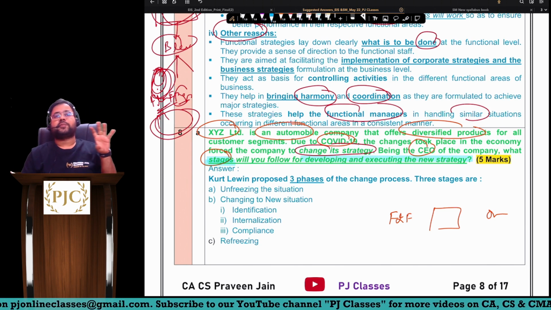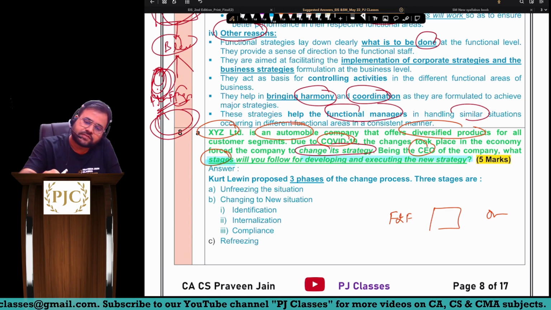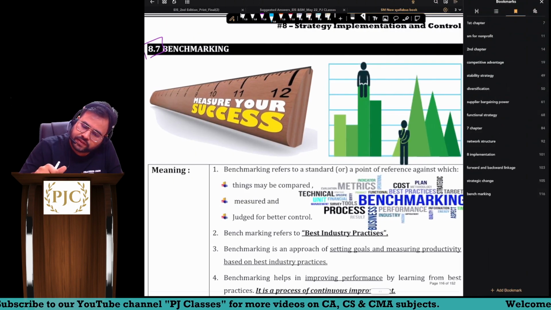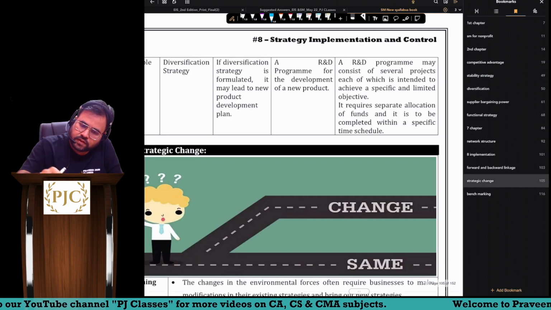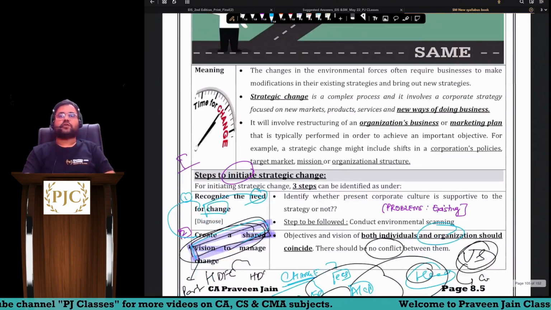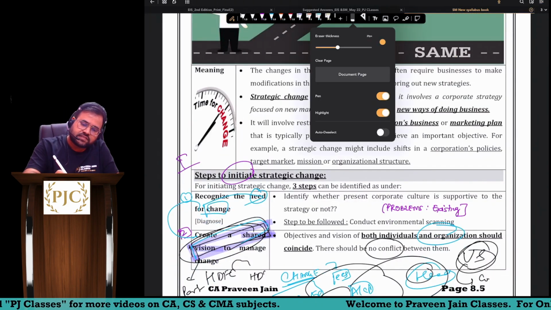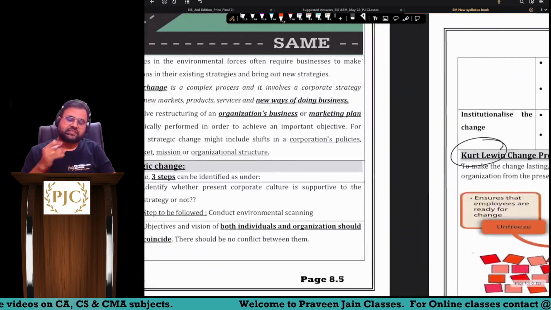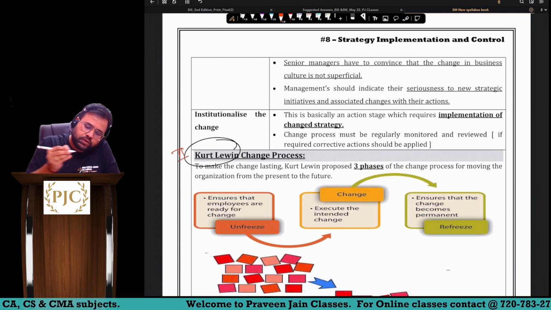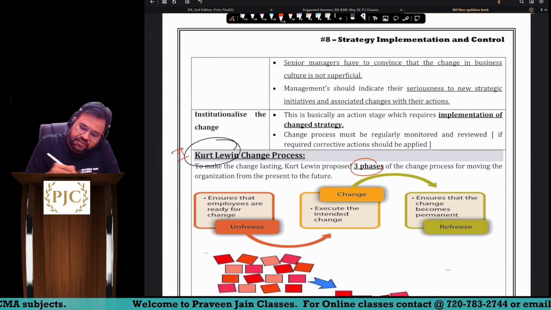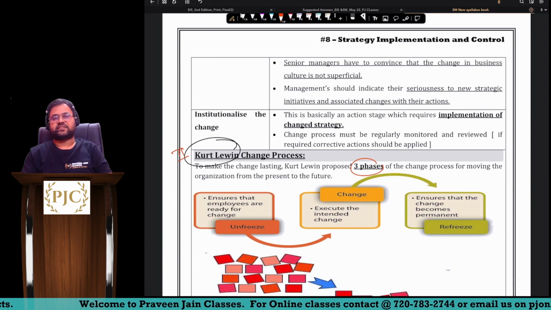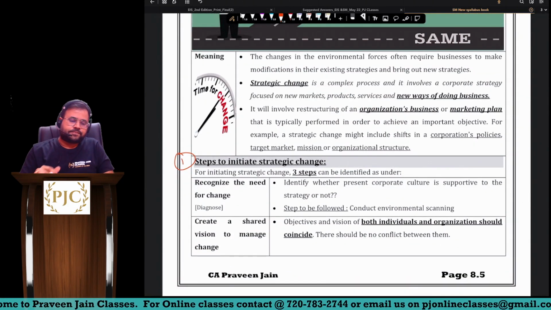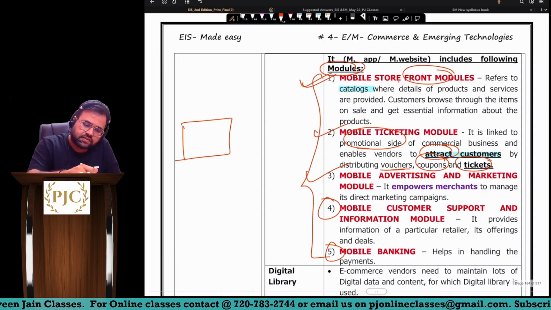So here you have to remember the concept is strategic change. Now, once again I would like to bring that to your note. Sir, in strategic change you have two questions, sir. One is steps to initiate strategic change, and second is the Kurt Lewin change process, which is talking about different phases or different stages. Okay, so what is it that you are supposed to write, sir? Sir, what was the question? What was the question now?